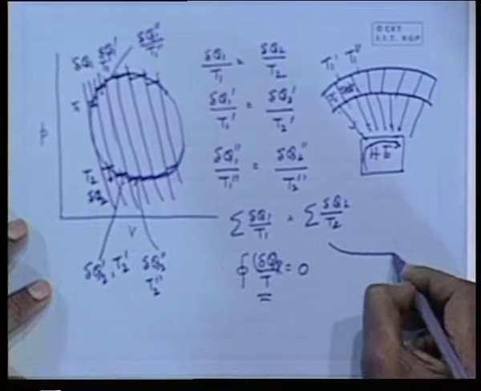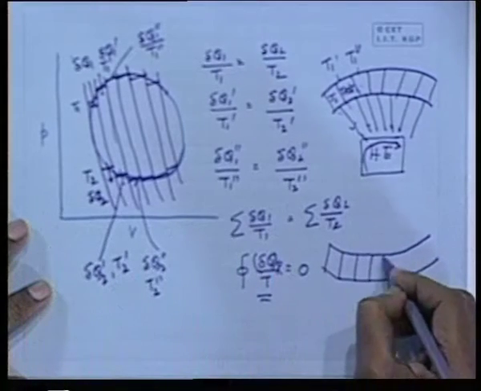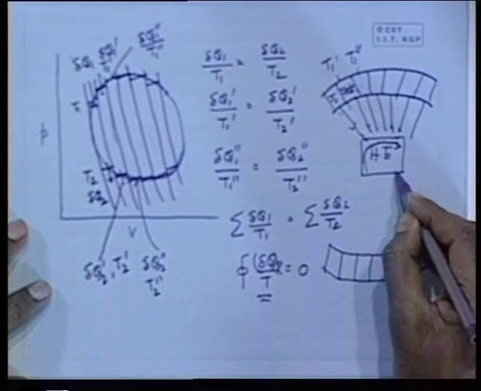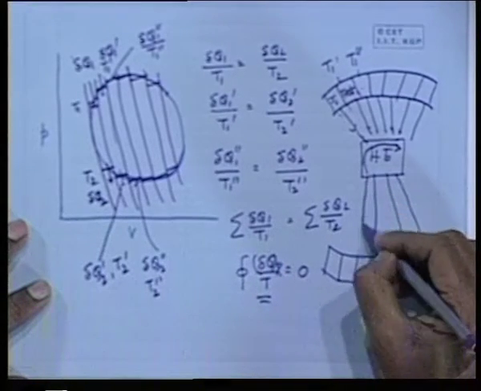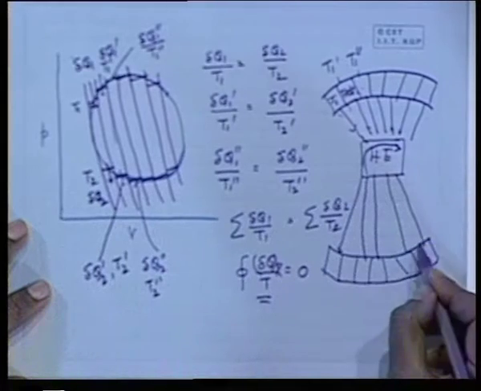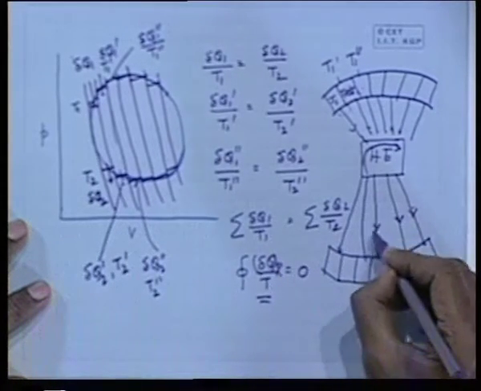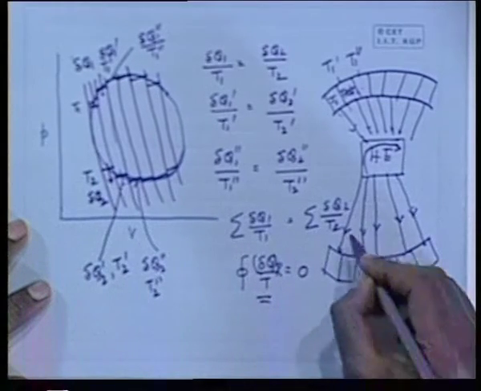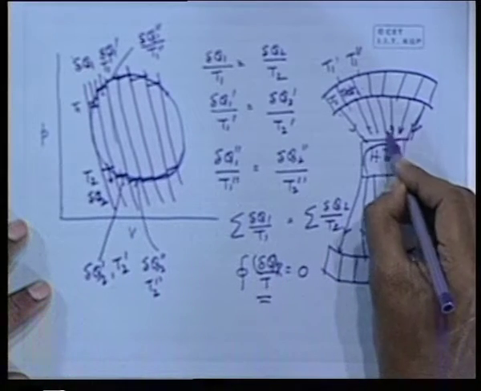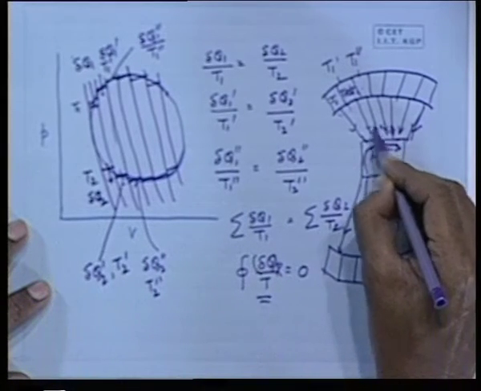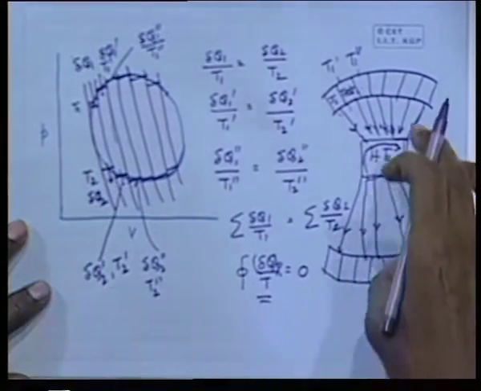Similar is the case when it rejects the heat, we have to conceive of an infinite number of thermal reservoirs, so that the working fluid or the working system will be in contact with all the reservoirs in succession for a reversible heat rejection. Why? Because always the heat addition or heat rejection process, that means the heat transfer process, should take place under an infinitely small temperature difference for a reversible heat transfer process to be accomplished. So, this is the conception.